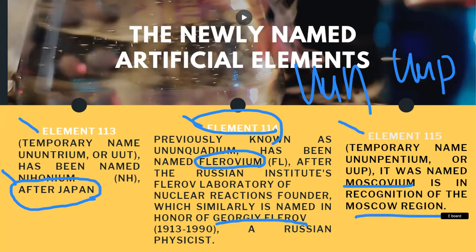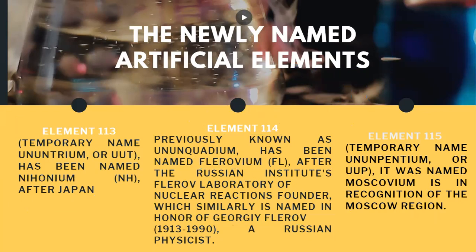As you can notice, this occurred during the time of the USSR, when America and Russia were competing over who was better in science. For example, in rocket science, who is the first person to go into outer space, to the moon. So this was the rise of scientific discoveries between two nations. Okay? So that's it.